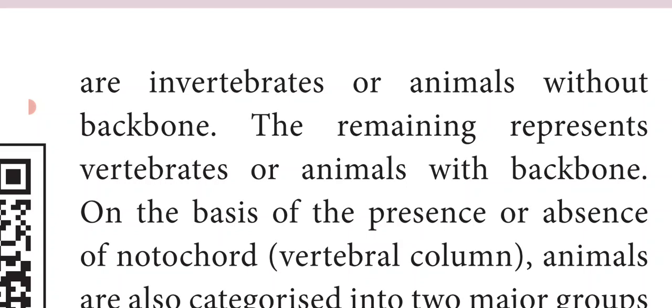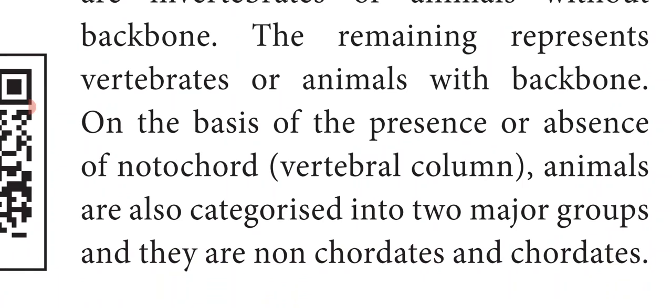So they are very simple animals. Their body plan is very simple. So of the total animals, 99% are invertebrates, or animals without backbone, and the remaining represent the vertebrates, or animals with backbone. So they are called vertebrates or chordates. Those animals have a backbone.